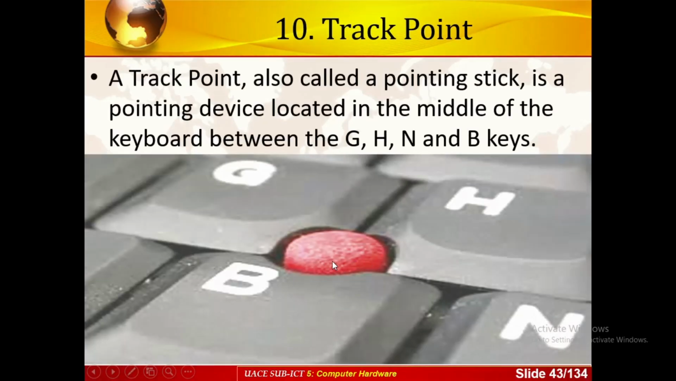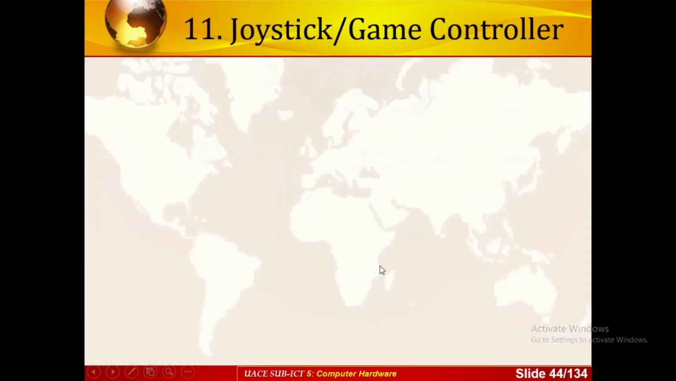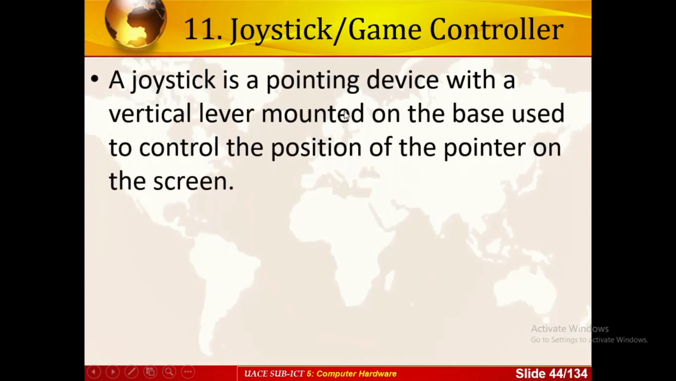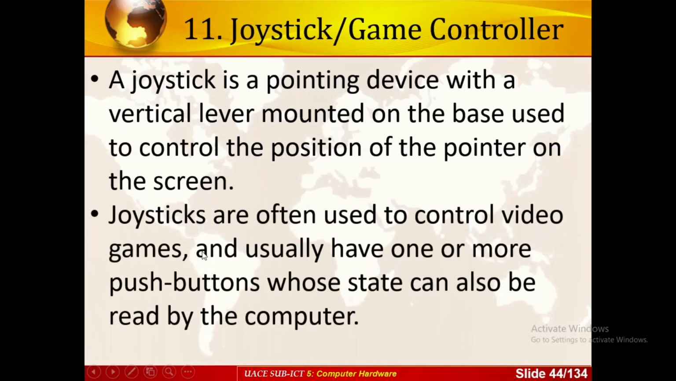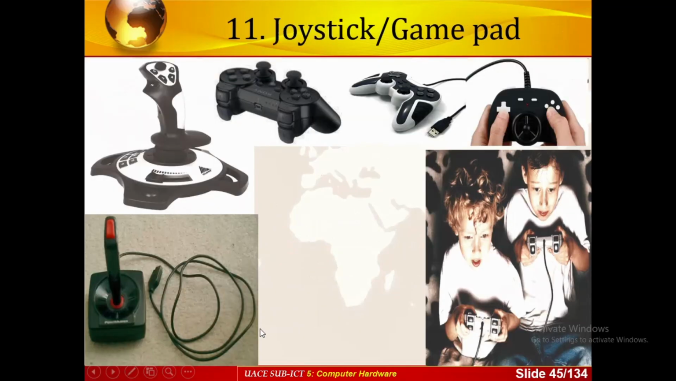As you can see here, it is in between. It is also found on the laptop's keyboards. Then we have the joystick. It is a pointing device with a vertical lever mounted on the base, used to control the position of the point on the screen. It is actually used to control video games, and it has one or more push buttons whose states can also be read by the computer.